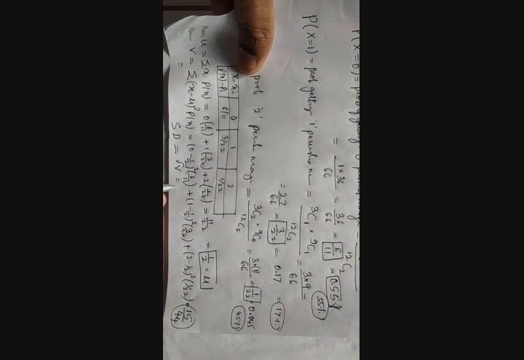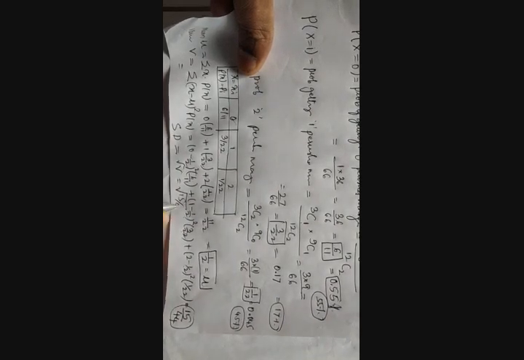Then what will be its standard deviation? Square root of V is root of 15 by 44. That becomes root of 15 divided by 44. That becomes 0.584. So this is the answer. Thank you.